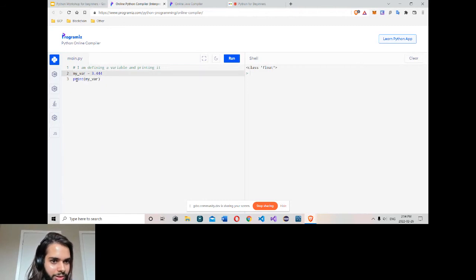You can also, if you don't want any code to execute, simply write a hash in front. That's also a comment. So this is a single line comment.